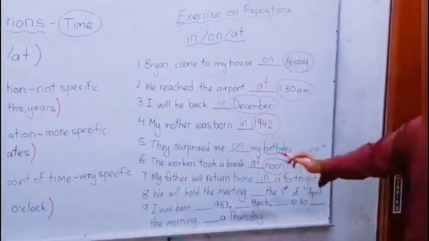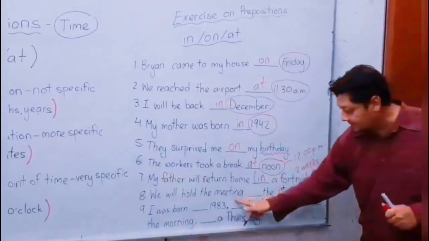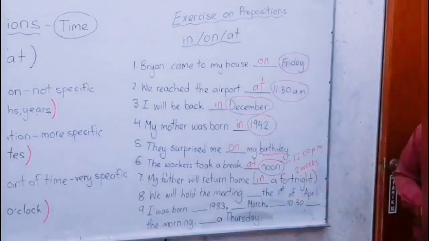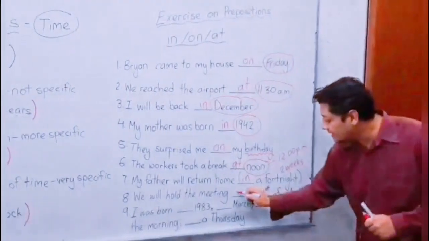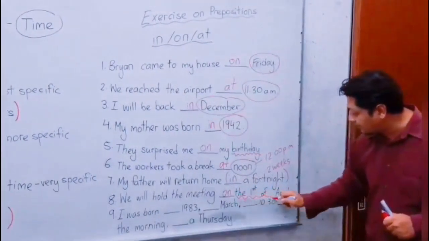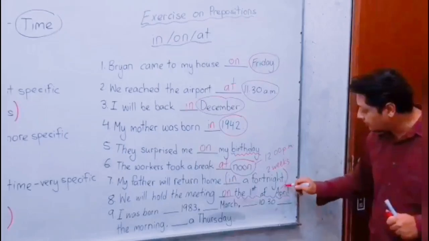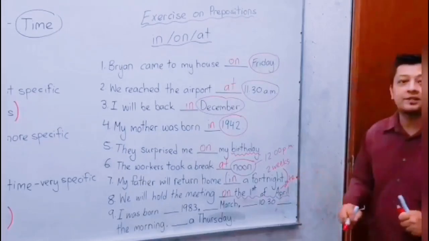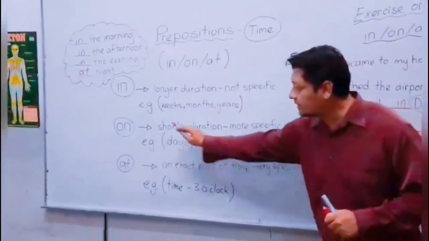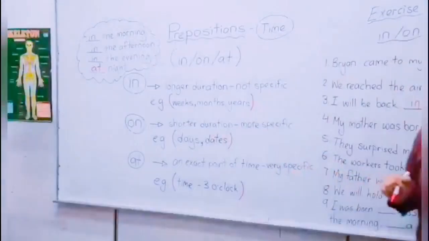And number 8: we will hold the meeting the 1st of April. What's the answer? On. Yes, on the 1st of April. The 1st of April refers to a specific date, and when we refer to dates, we use on.